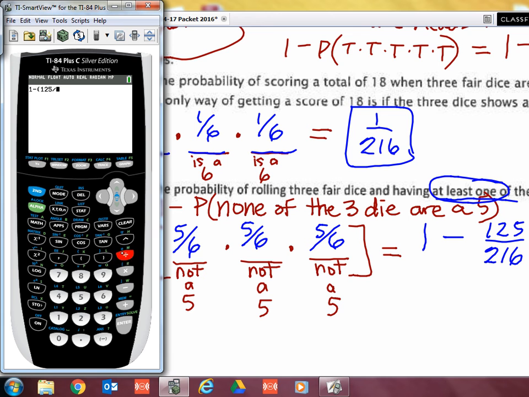If it doesn't, make sure it's in parentheses. Then I hit enter and get a strange decimal. So I hit the math button, and fraction is the first option. It turns my answer into a fraction, and that is 91 over 216. I don't know how nice that is, but it at least puts it into a fraction for you.